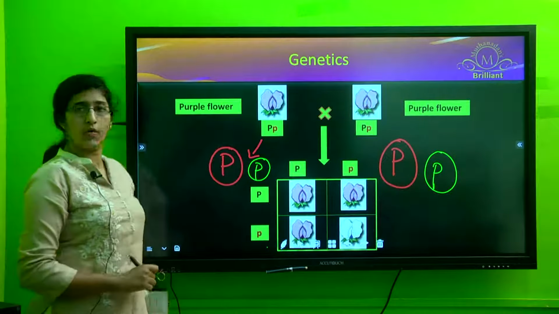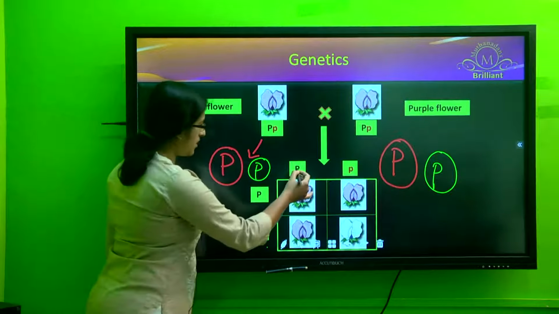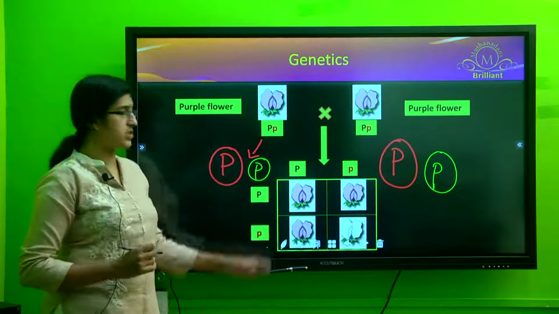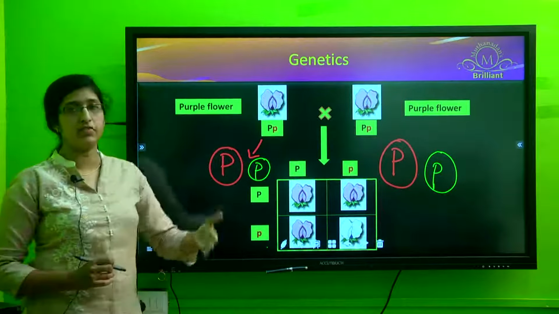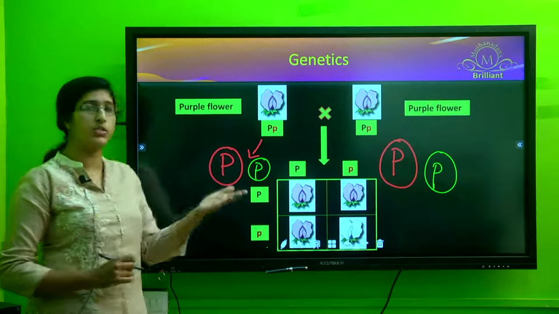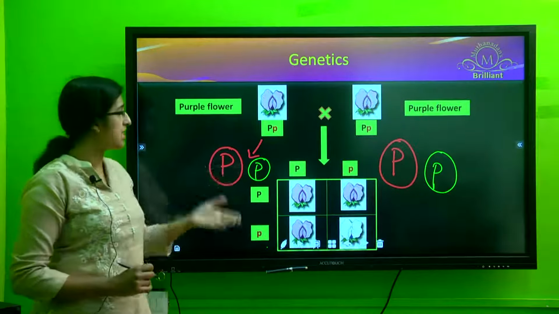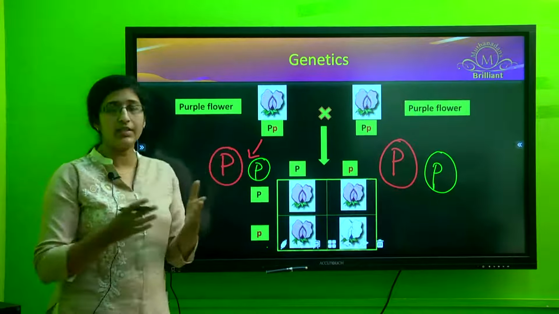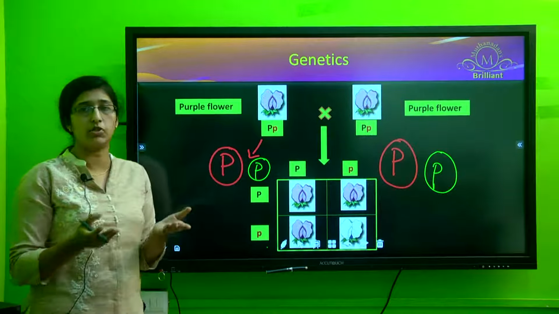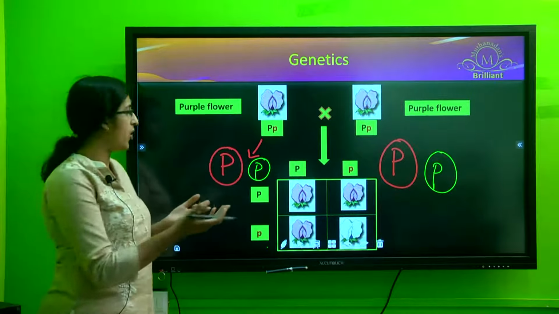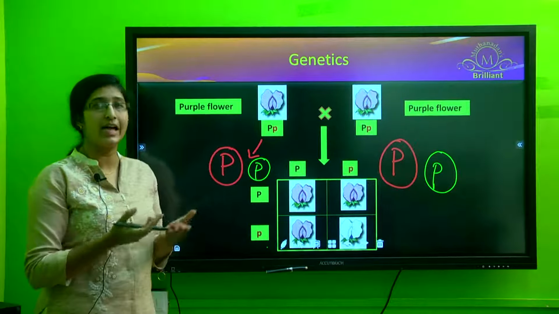What happens during fertilization? If you relate it with your cell division, that is the meiotic division, there is an equal distribution of the gametes, irrespective of the distribution of the alleles.